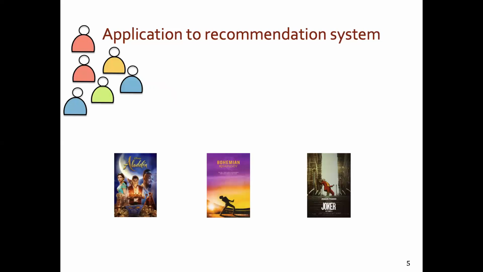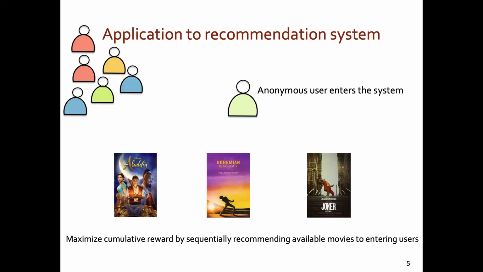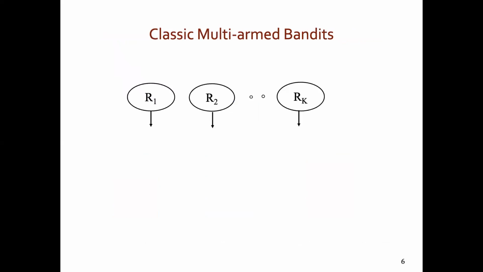The multi-arm bandit problem formulation has been proven to be useful in several application settings. One such setting is recommendation systems, where you want to decide which movie to advertise to a population. These movies could be thought of as the arms in the bandit problem. At each time step, a user comes in and you show one of the movie ads to the user and receive a reward in the form of a click or the time that the user spends on the system. The goal here is to maximize the cumulative reward by sequentially recommending available movies to entering users.